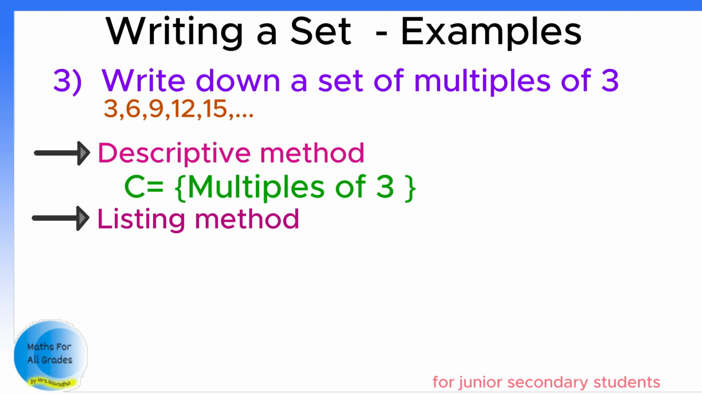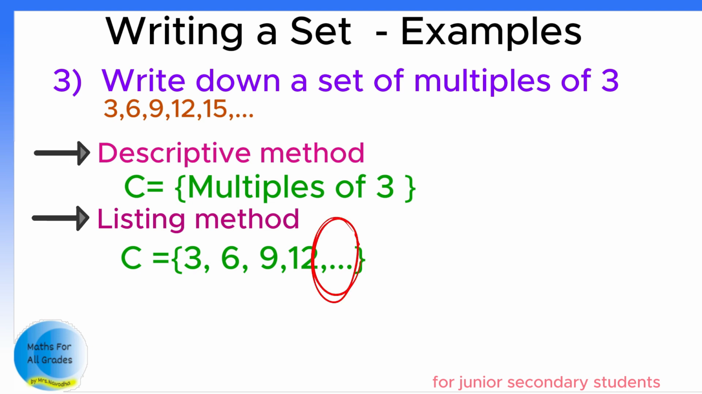You can write down a few elements of the set and then place 3 dots or 3 periods and then close the brackets. So we can write, I'll take C to name the set, C equals 3, 6, 9, 12 and so on, and then close the brackets. These 3 dots or 3 periods tell you that the elements keep going like this and it never ends.